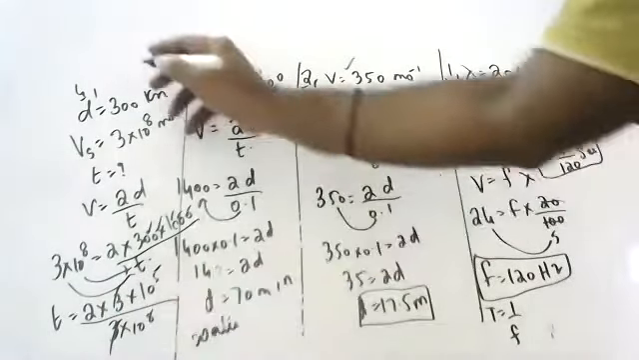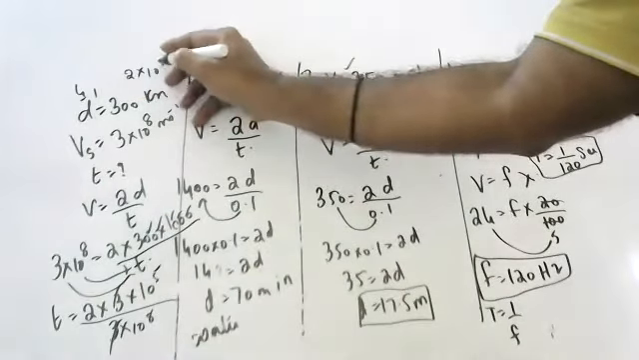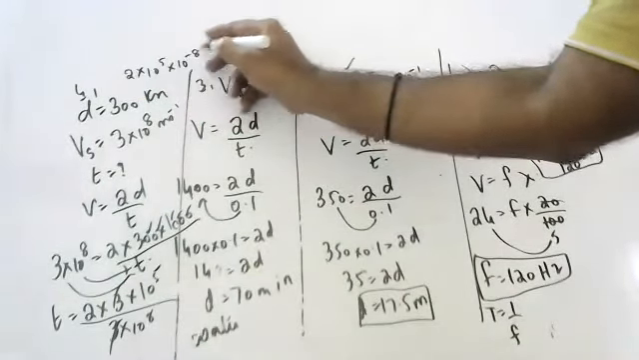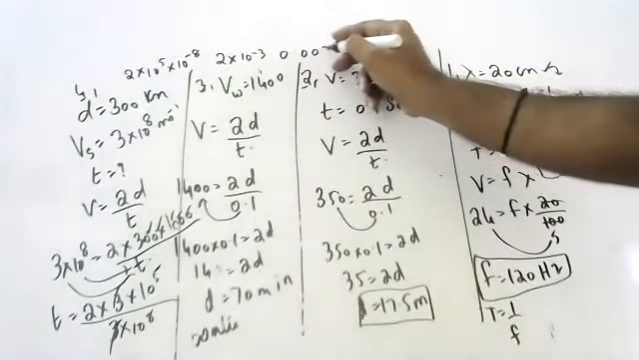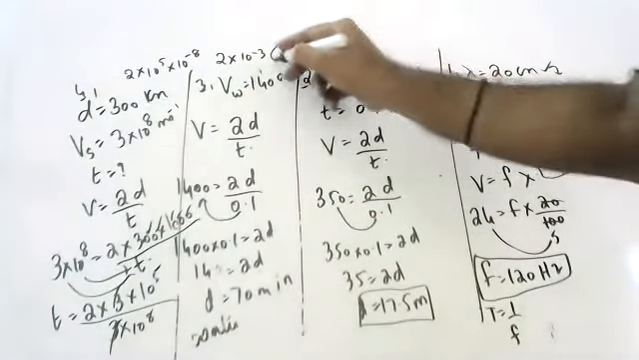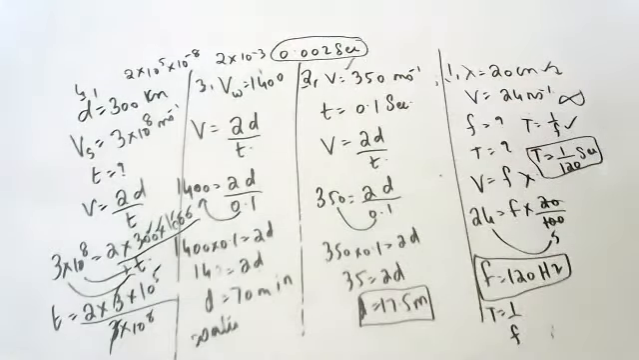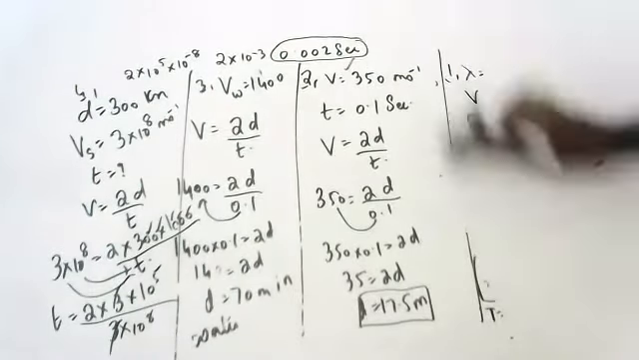So 2 into 2 into 10 to the power of 5 minus 8, which is 10 to the power of minus 3, is equal to 0.002 seconds. In 0.002 seconds, he will get the signals back, children.